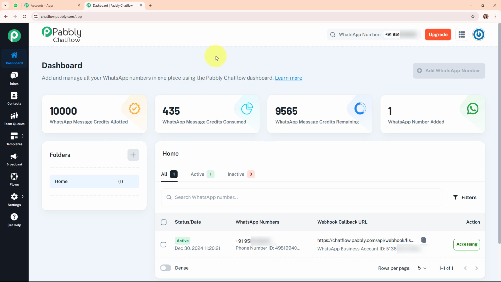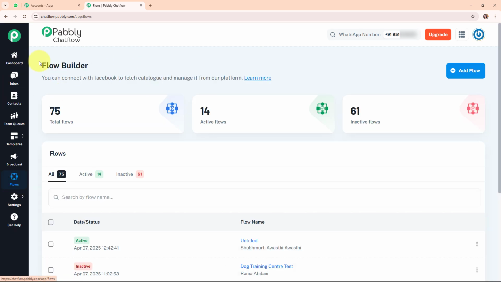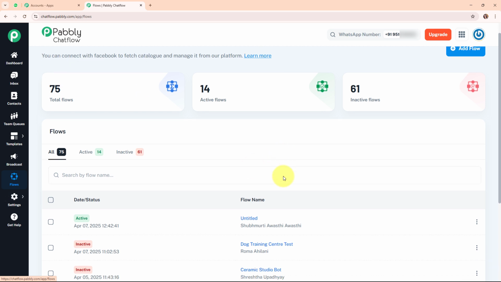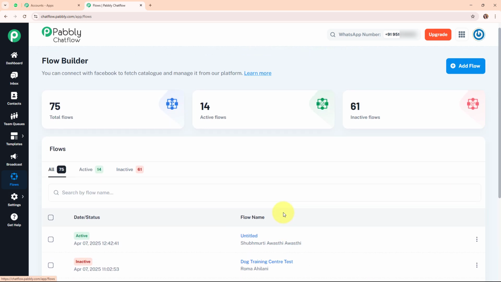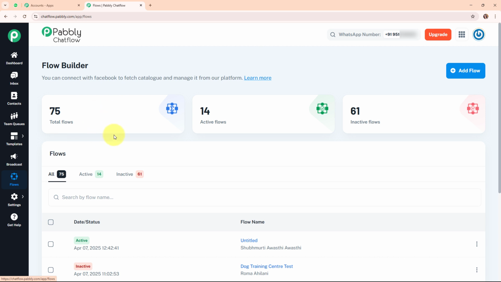Alright, so now let's move forward with building the WhatsApp chatbot. For that we are going to click on this flows option given in the left side bar. And here under this flow builder, you can see some bots that I've already created using my Pabbly Chat Flow account. Now in this video, we are going to create a new WhatsApp chatbot from scratch. For that, we are going to click on this add a flow button given on the top right corner.